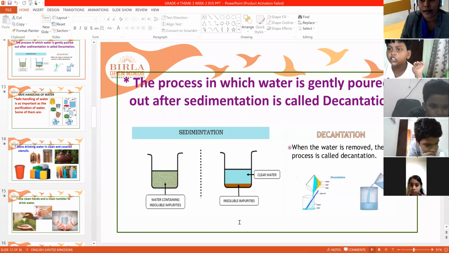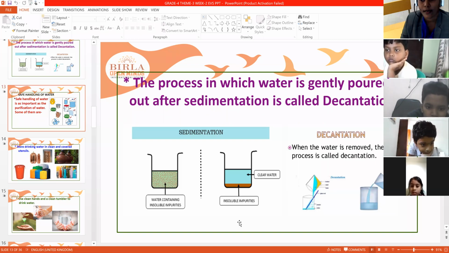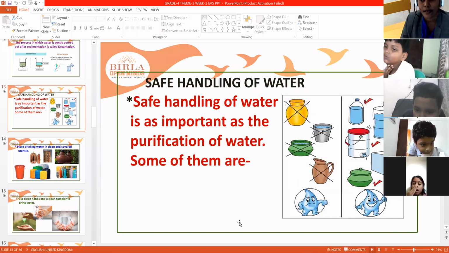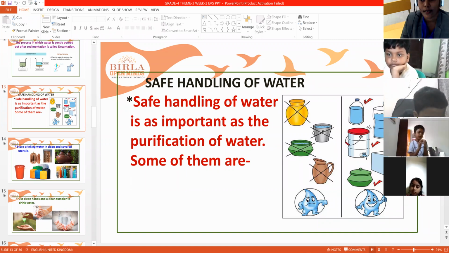Now it's very important to handle the water, meaning to take care of the water. What is the meaning of this taking care? Safe handling of water means how you have to handle the water. What are the ways you have to handle the water? Safe handling of water is as important as the purification of water. How do you have to handle it?